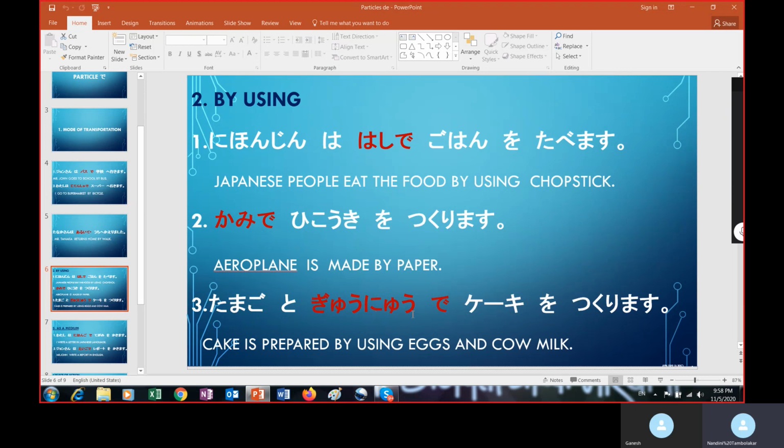Tamago to gyunyu de keki o tsukurimasu. Cake is prepared by using eggs and cow milk. Okay, so these are the ingredients we use to prepare the cake. So the second use of the de particle is by using. Okay, I hope you understood.